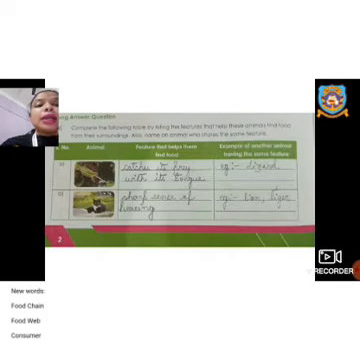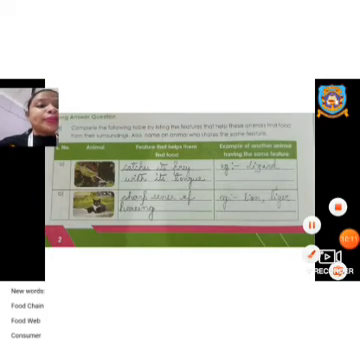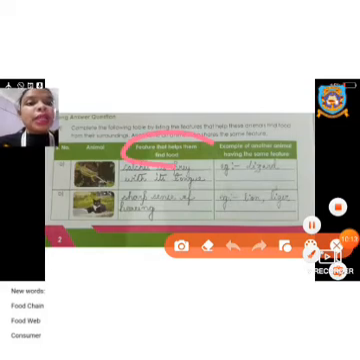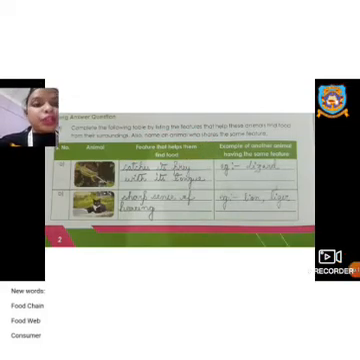Okay, in the middle you can see the category that has been given, that is features that help them find food. Okay, so we have to find food here. Okay, so what is this feature here that helps that animal to find its food? So what is given here? Catches its prey with its tongue. Okay, so a frog catches its prey with the help of its tongue.